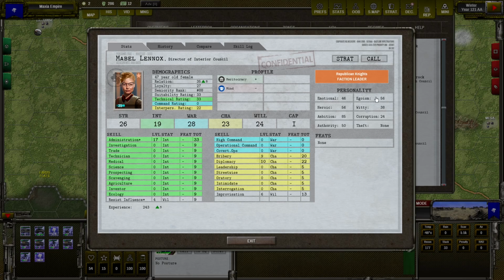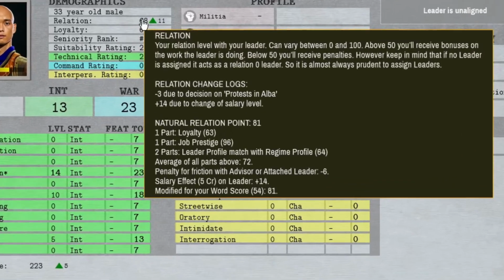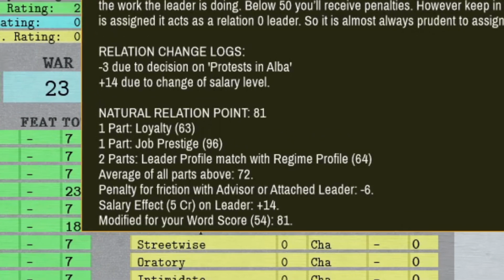And if she had egoism of, I don't know, 90, then probably the increase would be only 3 or 2 points. But for people with low egoism, like this guy, if we go to the natural relation point, you can see that the salary effect is plus 14 relation. And this is plus 14 not only to the temporary change, but also to the natural relation point. This is a change after our average.